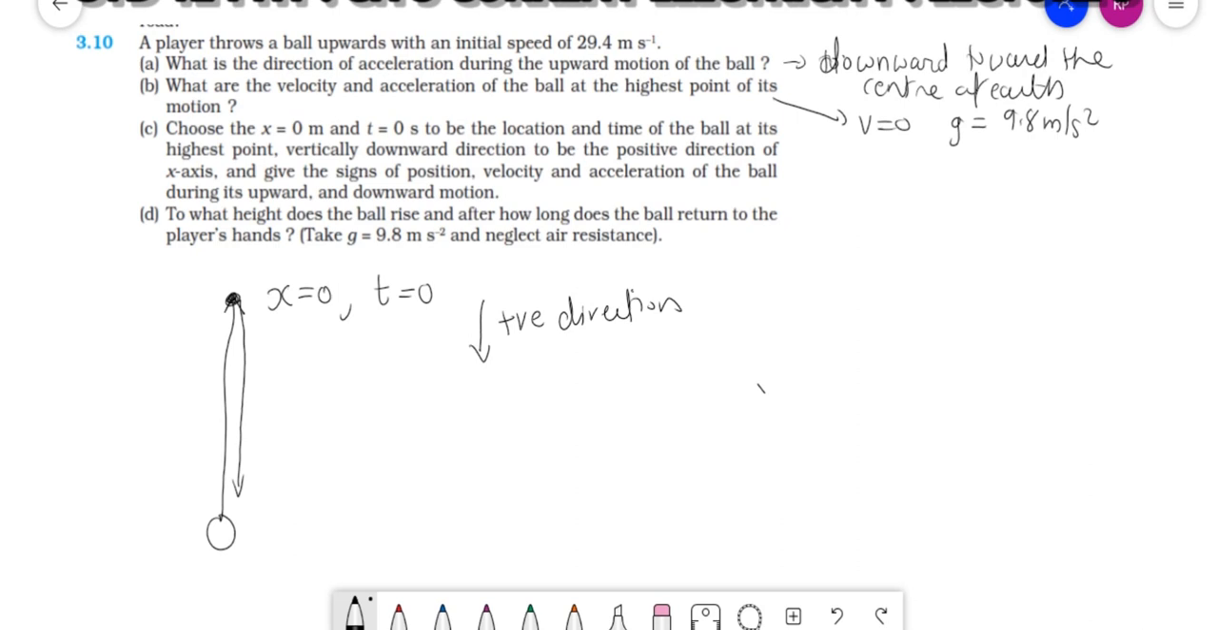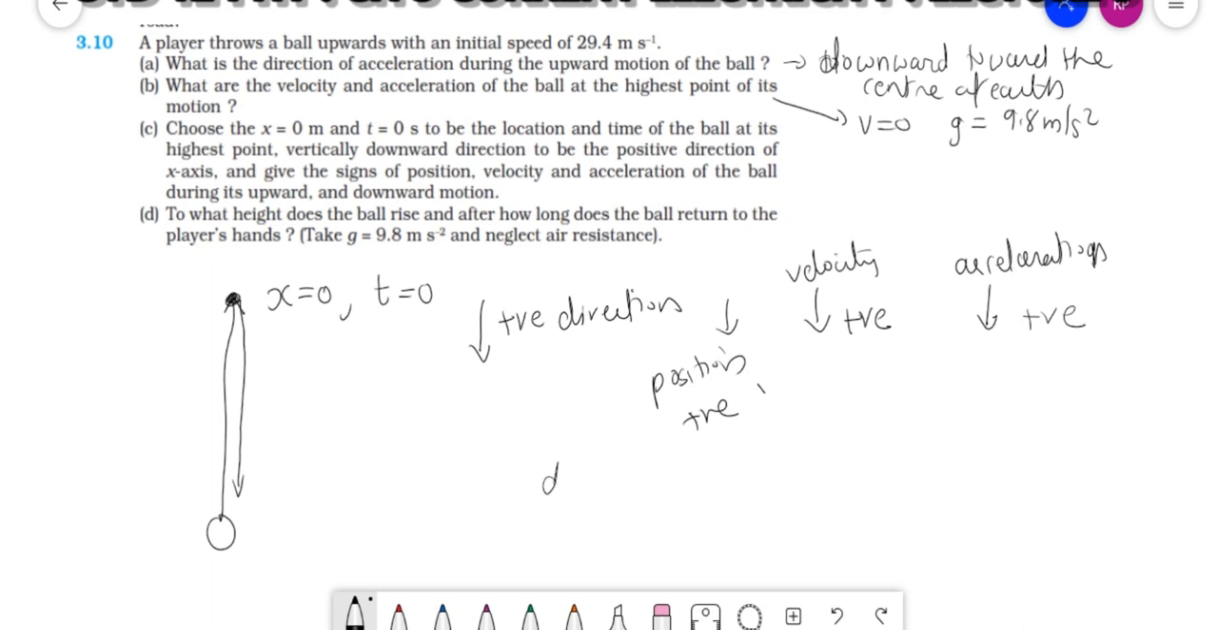See, position: the ball is falling downward, so position is positive. Velocity: the ball is falling downward, so velocity is also downward, so velocity will also be positive. What is the direction of acceleration? I told you that the acceleration is only gravitational acceleration. And what is the direction? Downward. And here it is given that downward direction is positive. So acceleration will also be positive.